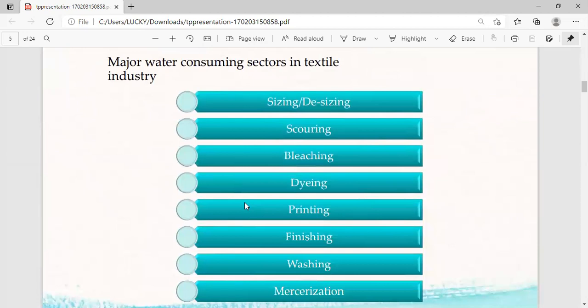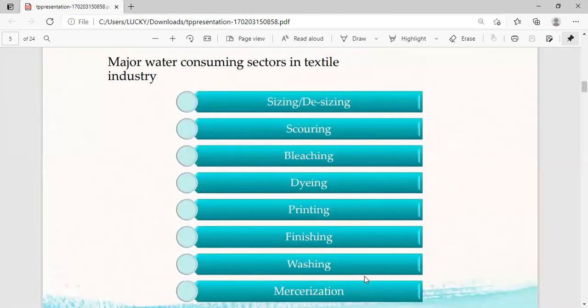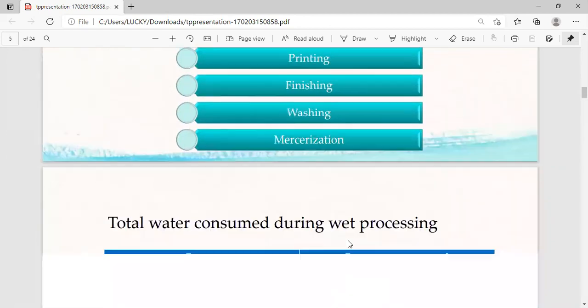Major water consuming sectors in the textile industry are sizing or desizing, scouring, bleaching, dyeing, printing, finishing, washing, and mercerization. These are the sectors. Here we will explain everything.